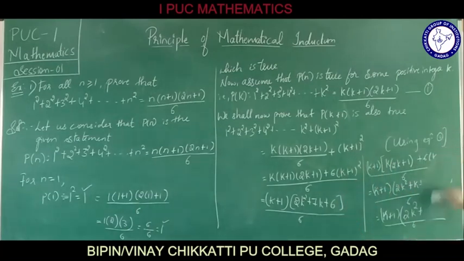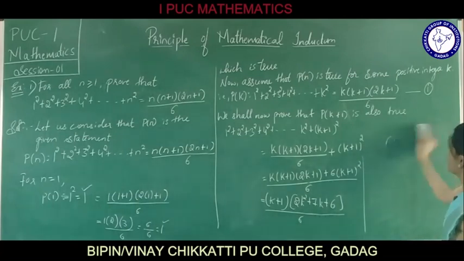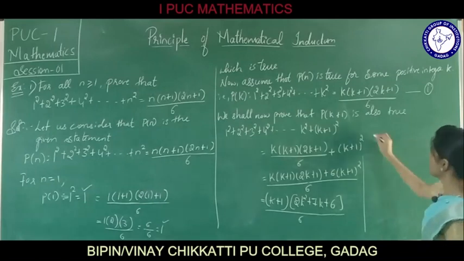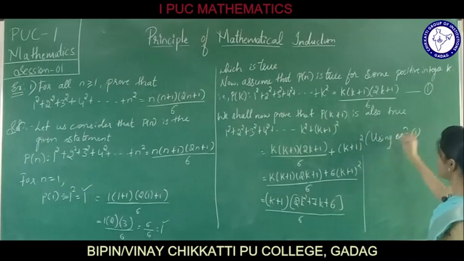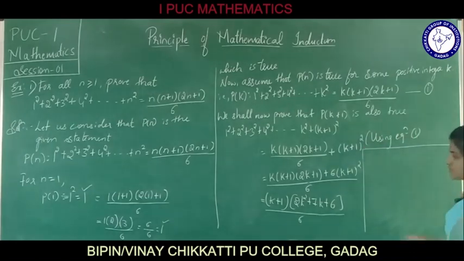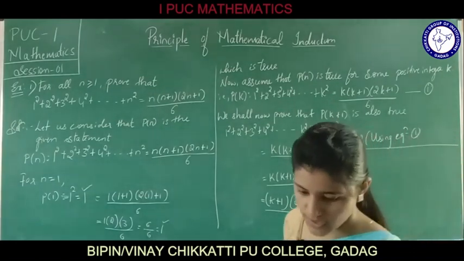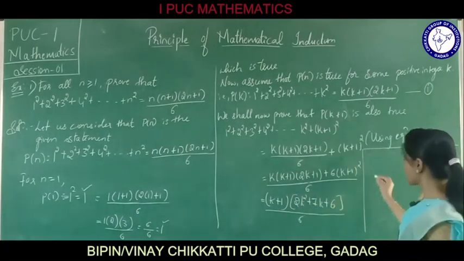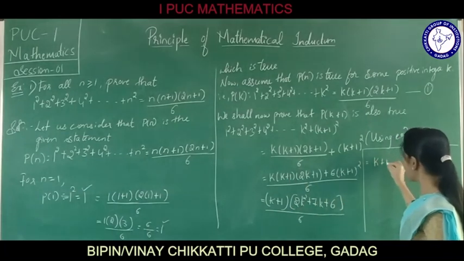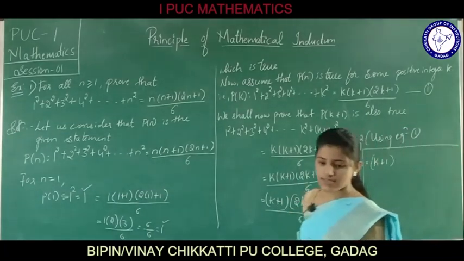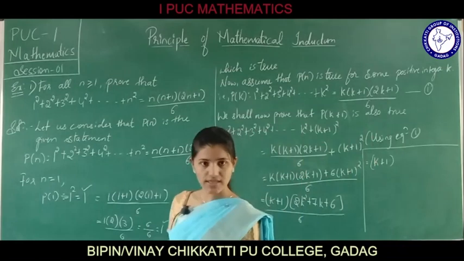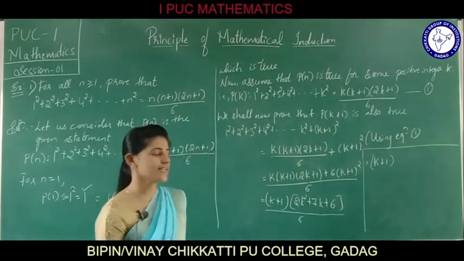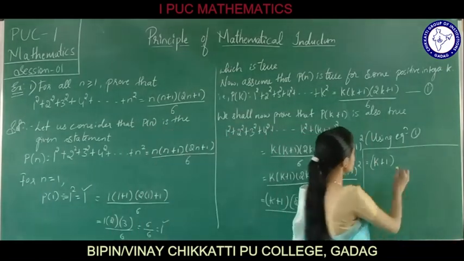Now we are going to further simplify it. How are we going to further simplify it? It is using equation 1. Now how are we going to simplify that? I got k plus 1 into 2k square plus 7k plus 6. Put k plus 1 as it is. This 2k square plus 7k plus 6 can be written as k plus 1